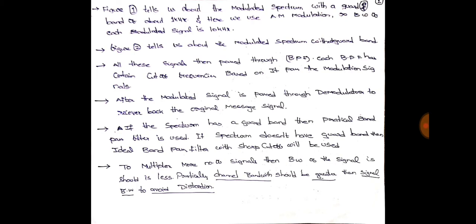After the modulated signal comes out from the band pass filter, it is passed through demodulation to recover the original message signal. You know that for demodulation we can use any type, such as the envelope detector. I have already told you in AM demodulation techniques, you can use any type.